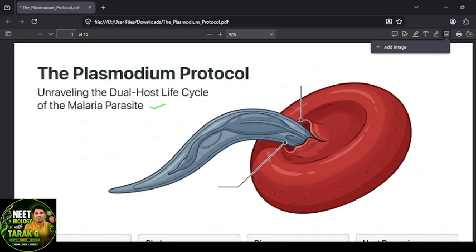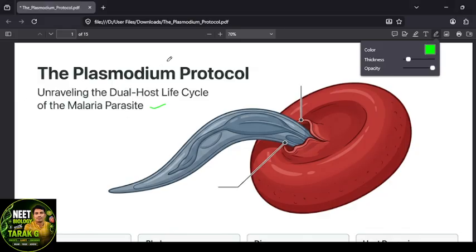Yes, students, today's class is on malaria in the Human Health and Diseases chapter. I'm going to take malaria, right? The meaning of malaria: mal means bad, and area means air.